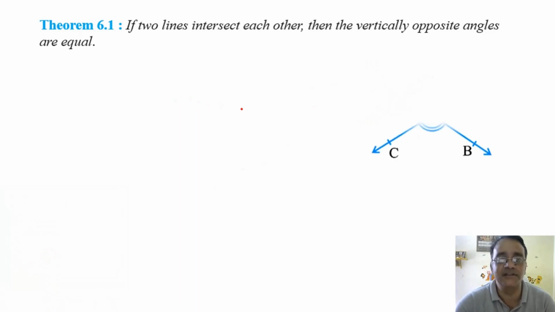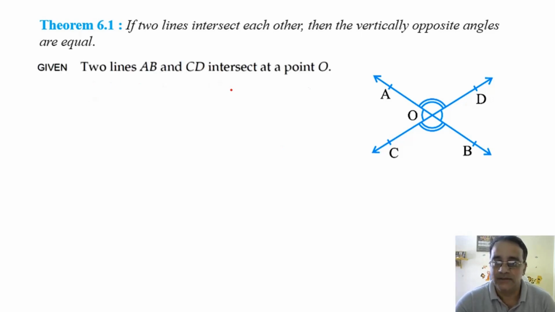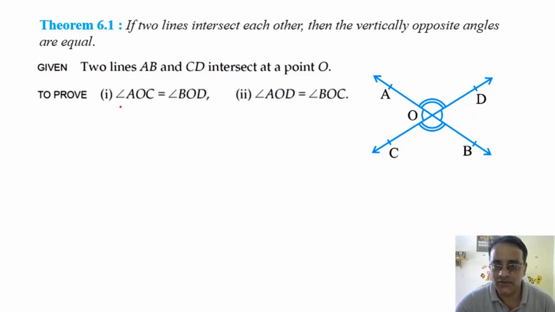So let us start with the diagram. AB and CD intersect at point O, and this is the given. What we have to prove is that angle AOD is equal to angle BOC. These two angles we have to prove equal, and these two angles as well: angle AOC is equal to angle BOD.